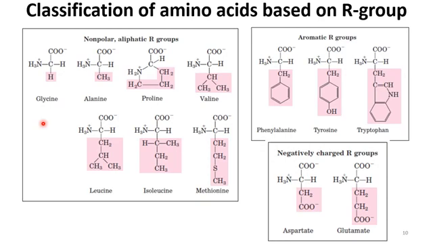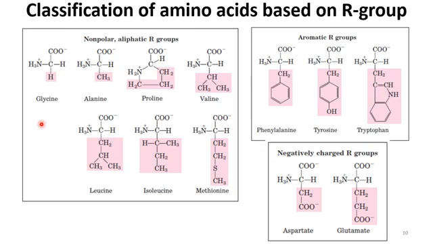In proline we have a cyclic structure, where 3 carbons are part of the ring. In valine we have an isopropyl unit, in leucine an isobutyl unit, and then isoleucine, where we have a butyl unit connected to the second carbon atom.